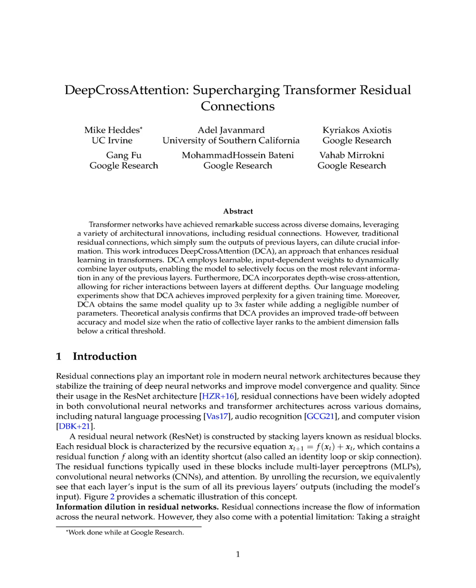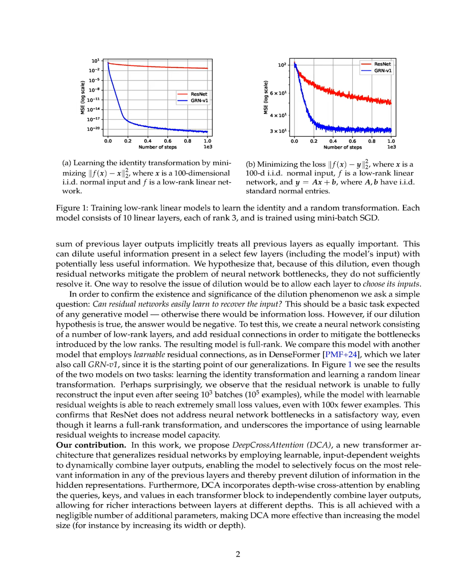Deep cross-attention, DCA, aims to address the problem of information dilution in residual networks, which arises from the equal treatment of all previous layer outputs when they are summed in the residual connections. This dilution can lead to the loss of useful information from select layers, as the model may not effectively prioritize the most relevant information. DCA resolves this issue by employing learnable, input-dependent weights that allow each layer to dynamically combine outputs from previous layers, enabling the model to selectively focus on the most pertinent information.